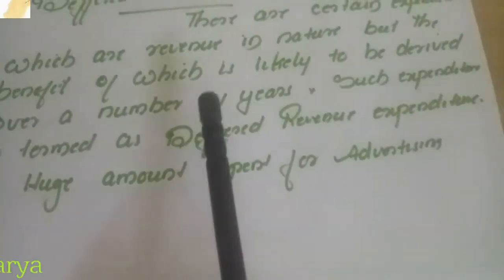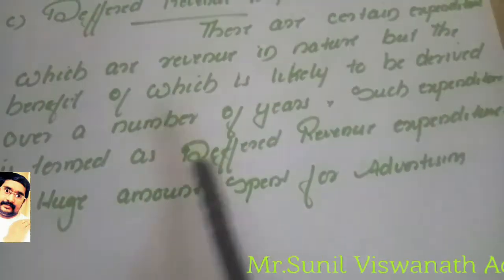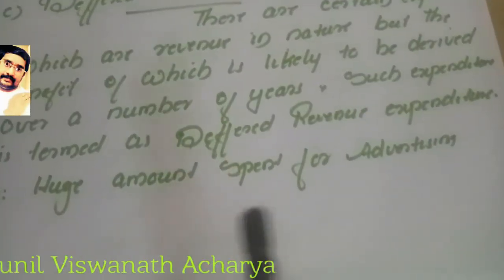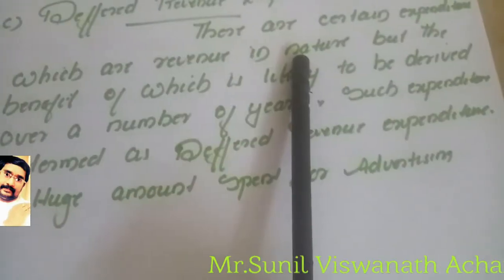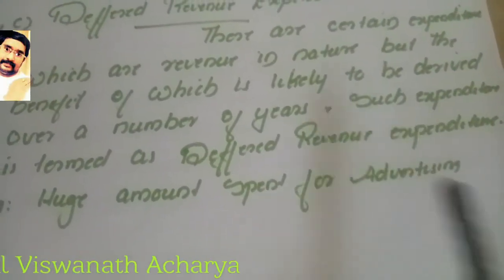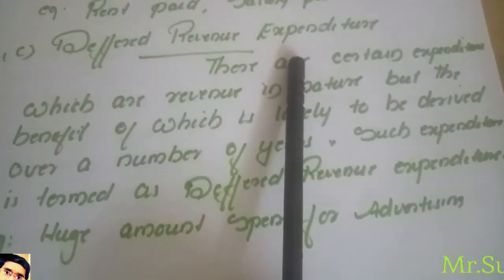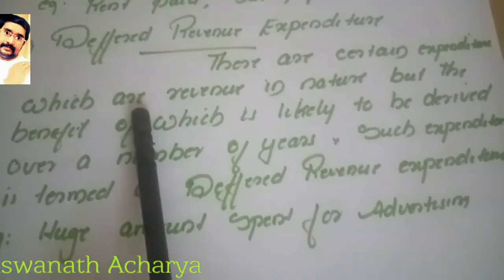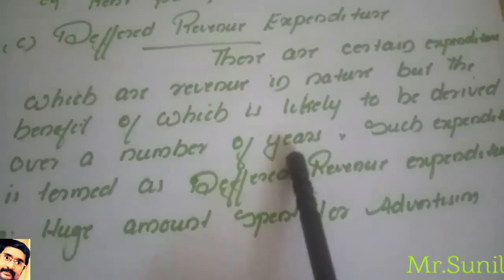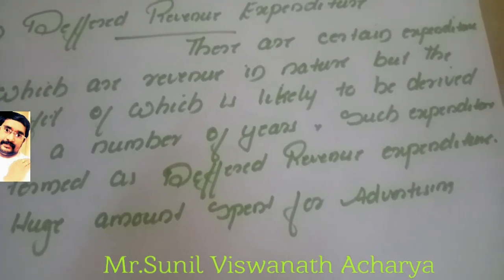That is why its benefit is likely to be derived for a number of years. So for a huge amount spent on advertising, if it is 5 lakhs and we expect benefit for 5 years, then the first year's expense is 1 lakh. The remaining 4 lakhs we carry forward for the coming years. That is why such expenditure is called deferred revenue expenditure: expenditure which is revenue in nature, but the benefit of which is likely to be derived over a number of years.